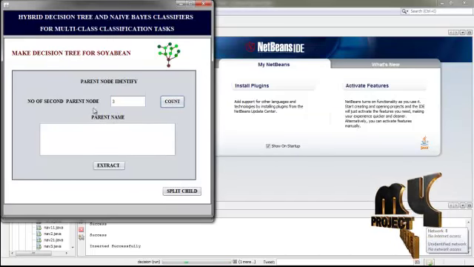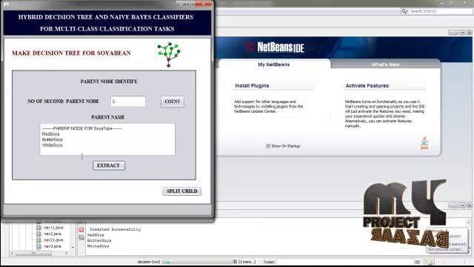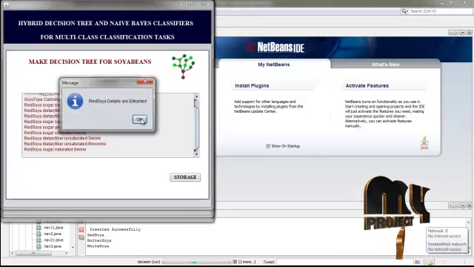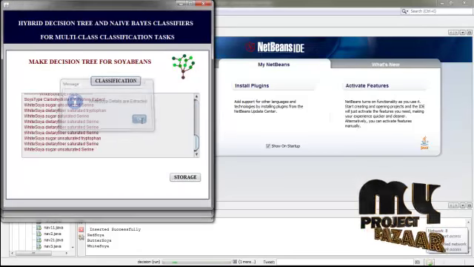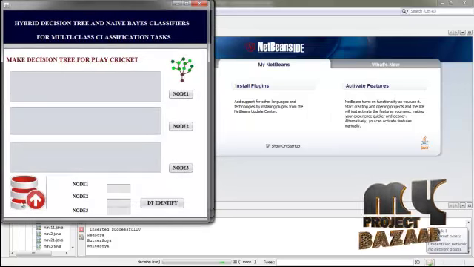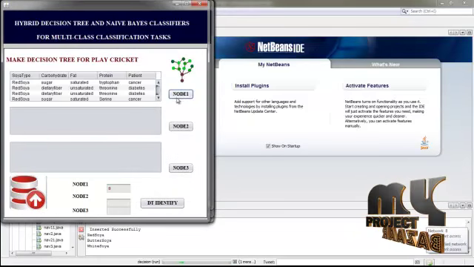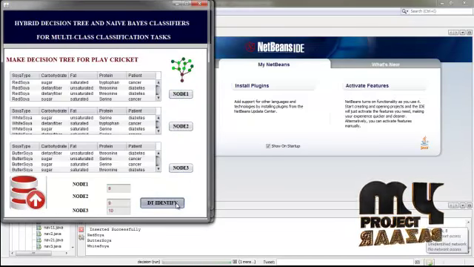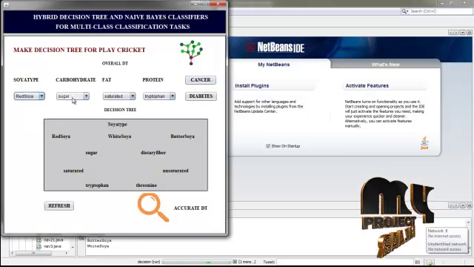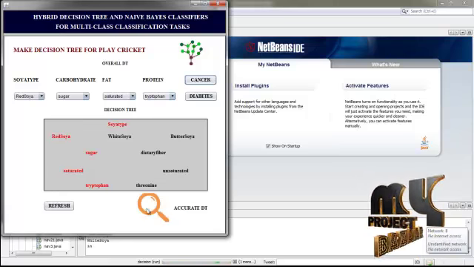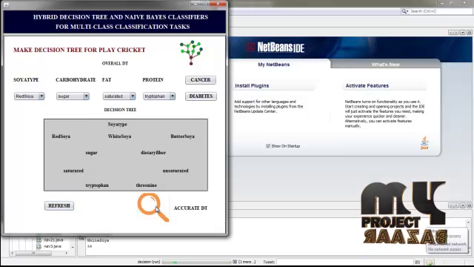We find the parent node from our data set and here our parent nodes are red, butter and white, and click specified. We have classified based on parent node and click storage. We insert into the database the classifications based on parent node and click the DT identifier. We check whether the rules occur in our data set or not. If the rule occurs, it gives the path. So we refresh and select the other to identify that. And next click acquire DT.